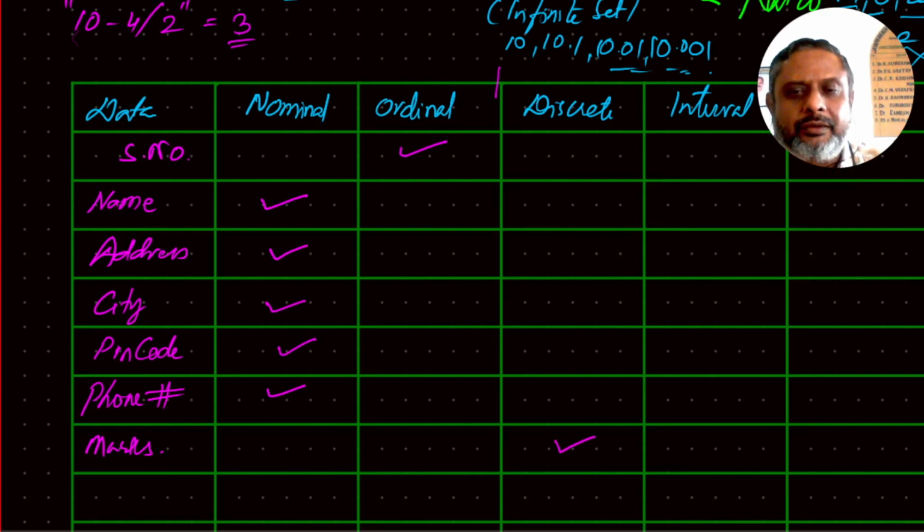It starts from 0 and ends at 100, so there are totally 101 elements in the list: 0, 1, 2, 3, 4. There is no chance of 3.1415, of course, it is the pi value. No such thing is allowed in the marks, so it has to be discrete.